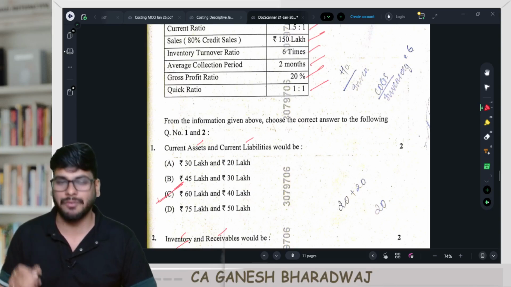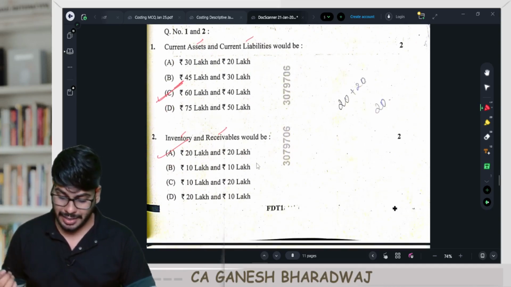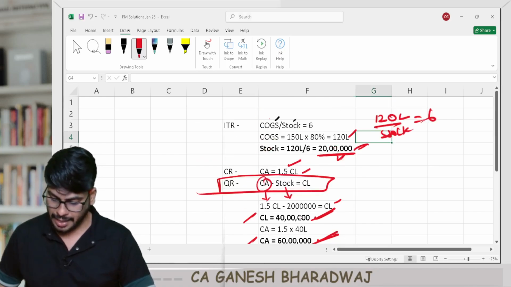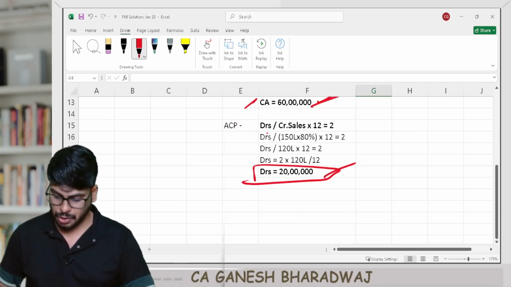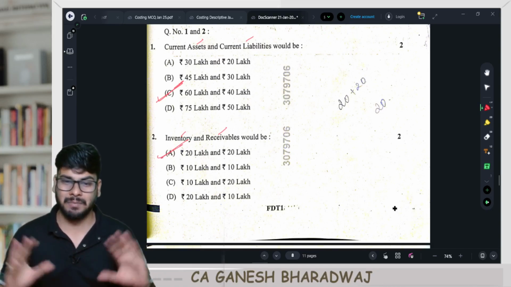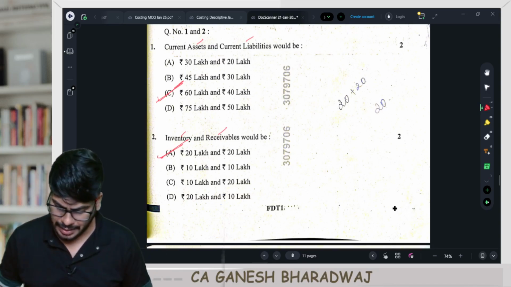So it's going to be 60 and 40, option number C. And then finally your inventory and receivables, they've asked the question. So inventory figure, we got it here already, 20 lakhs. And the receivables figure is going to be 20 lakhs again. So it's 20 lakhs and 20 lakhs, option number A. As simple as that, guys. 2 plus 2, 4 marks in your pocket. Fine. That's about this particular question.